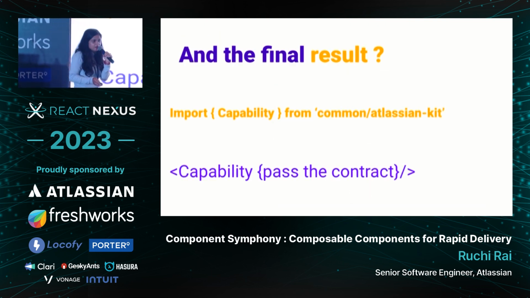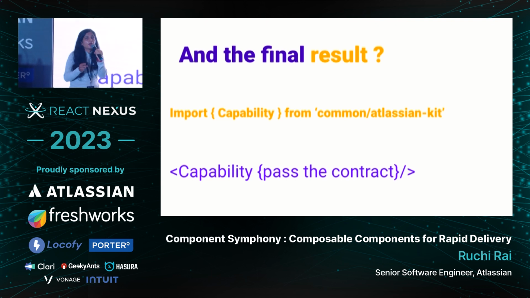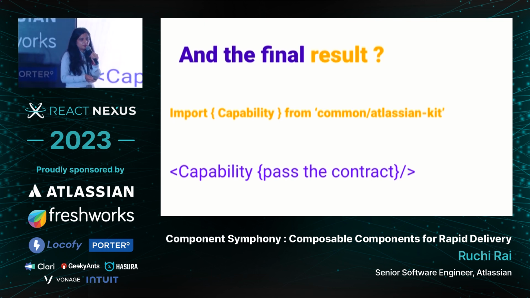And the final result is just import this validator capability, pass the contract. With just a few lines of code, different teams can use this capability. That's how simple it is.